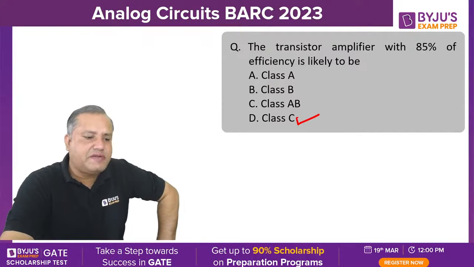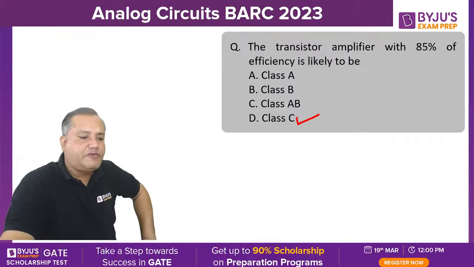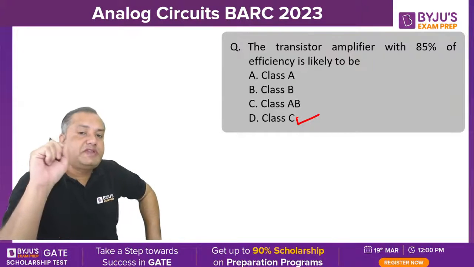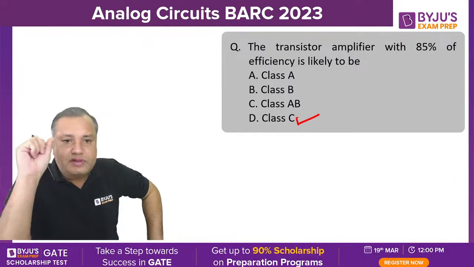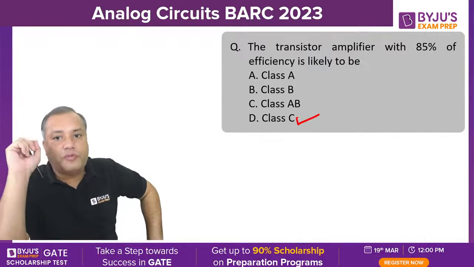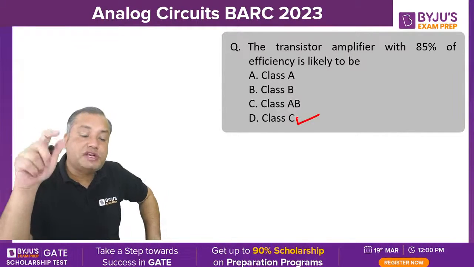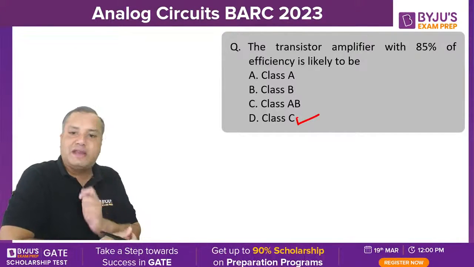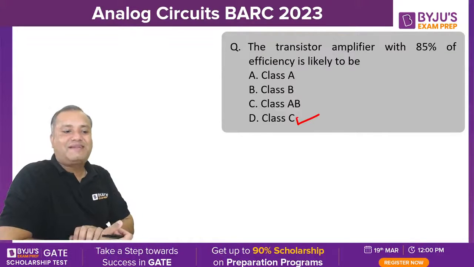78.5, around 78.5 for class B. For class B configuration, there is one more very important point: maximum efficiency, that is maximum AC power output, and maximum distortion both cannot occur simultaneously. So I am giving you certain one-liners that can be asked directly in your upcoming exam.